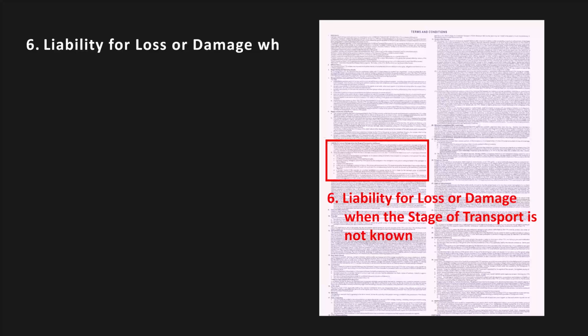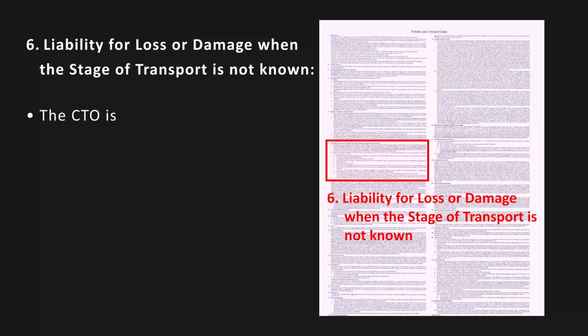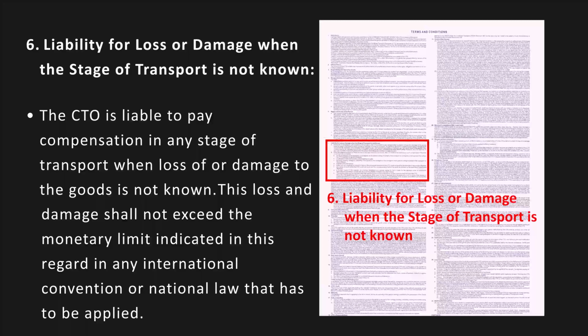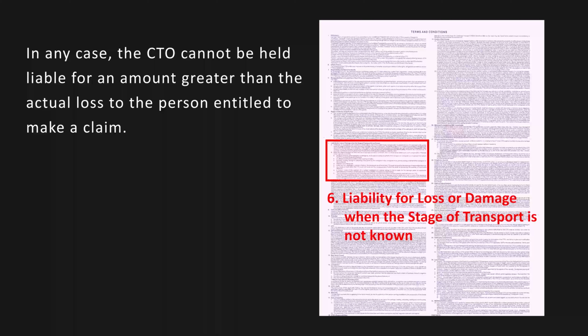Liability for loss or damage when the stage of transport is not known. The CTO is liable to pay compensation in any stage of transport when loss of or damage to the goods is not known. This loss and damage shall not exceed the monetary limit indicated in this regard in any international convention or national law that has to be applied. In any case, the CTO cannot be held liable for an amount greater than the actual loss to the person entitled to make a claim.